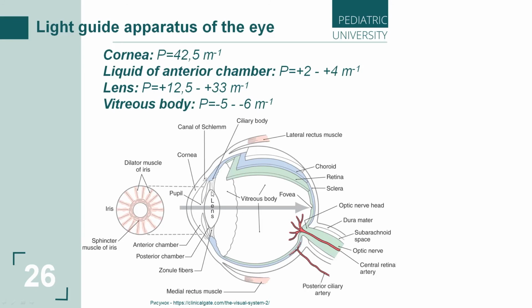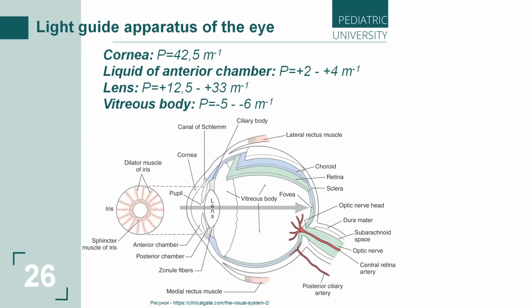We can see that the lens is the changing part, and the ciliary body holds the lens using ciliary muscles and zonular fibers. The muscles can contract or not contract, so the curvature of the lens can change. About this we will speak later.